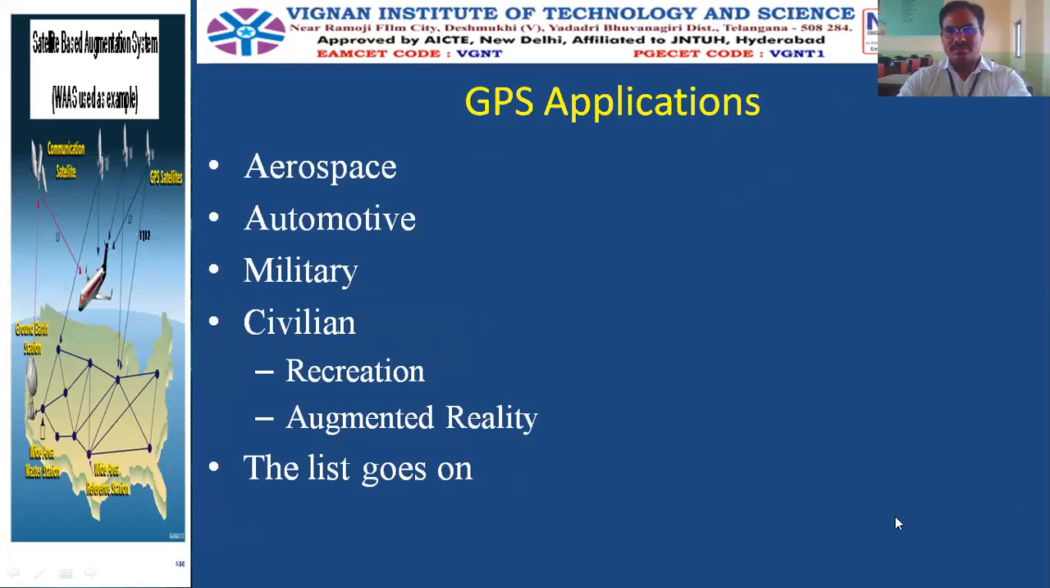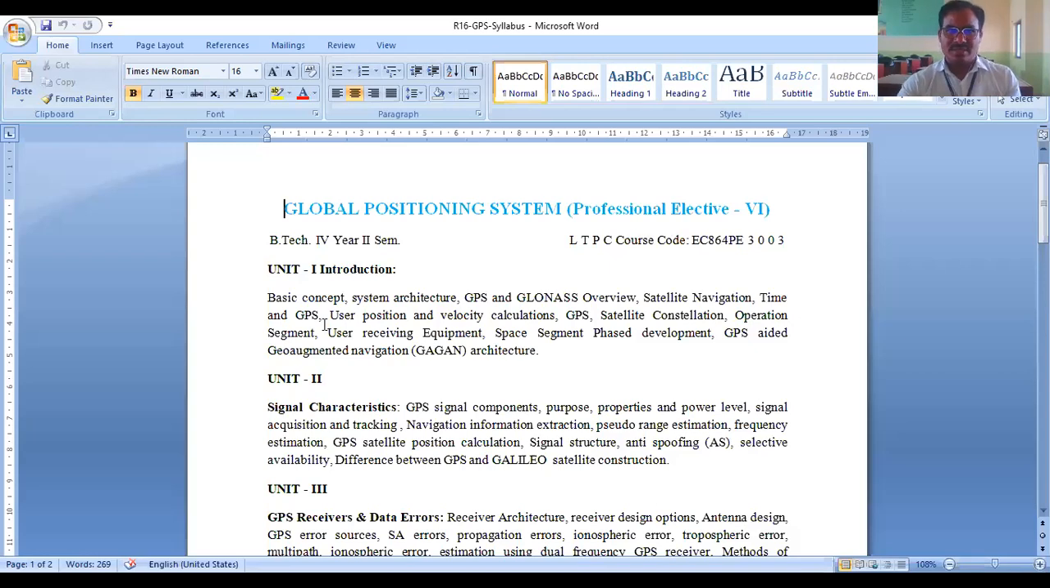The syllabus once. So basic concept, system architecture we have already seen, GPS, GLONASS we have seen, satellite navigation we just learned. So time and GPS we need to learn. Time and GPS, of course we already learned. User position and velocity calculation is a very important topic which is to be done on the board. This topic is of greater importance. GPS, satellite constellations we have seen.